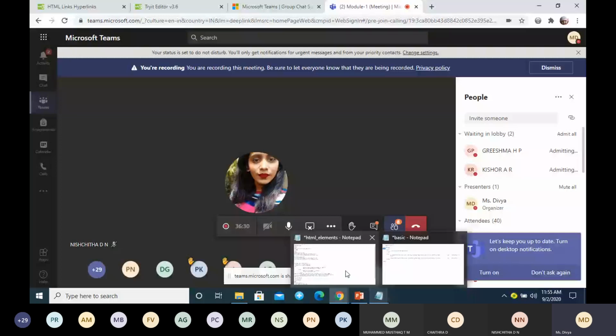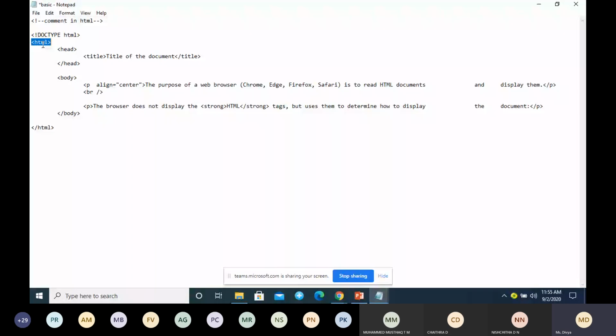Remember, whenever we open a tag, you have to close the tag. So this is our opening tag and this is our closing tag. They are almost the same. The only difference is we have a forward slash. Remember, it is a forward slash. This is called the open tag, and this is called the closing HTML tag. This HTML is called the root tag.